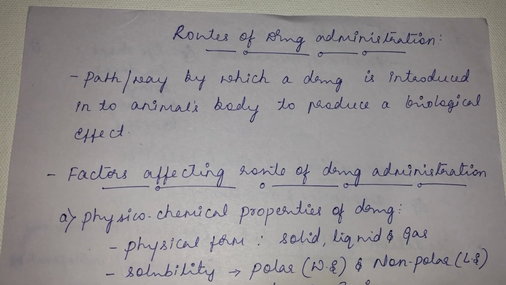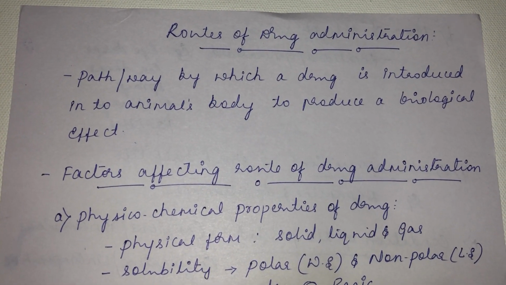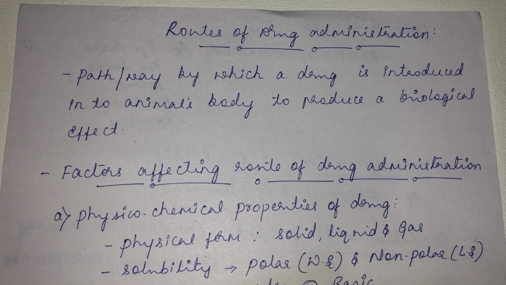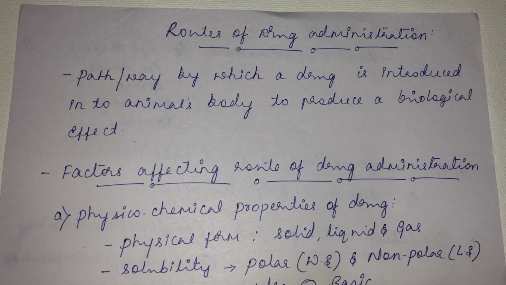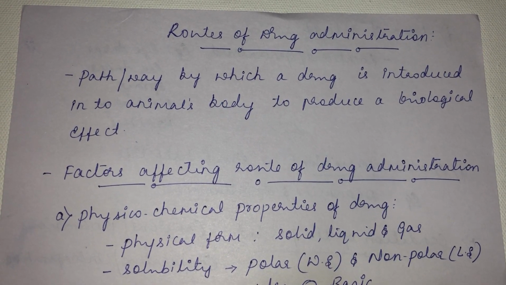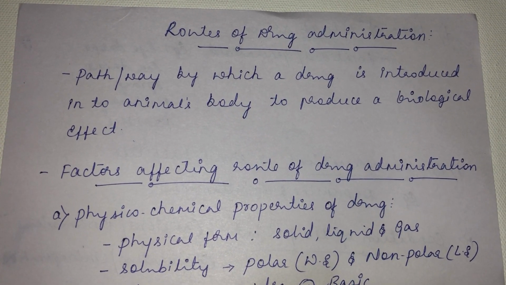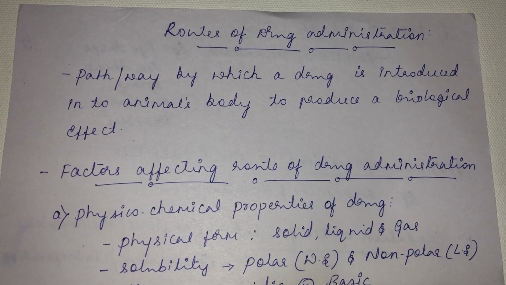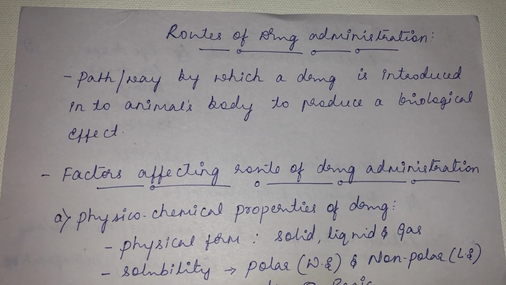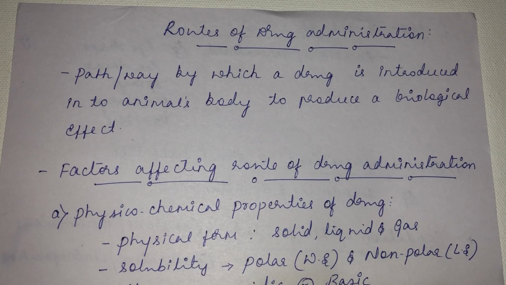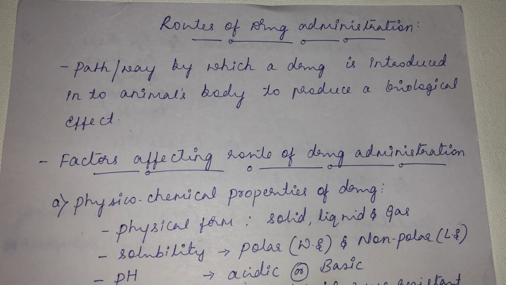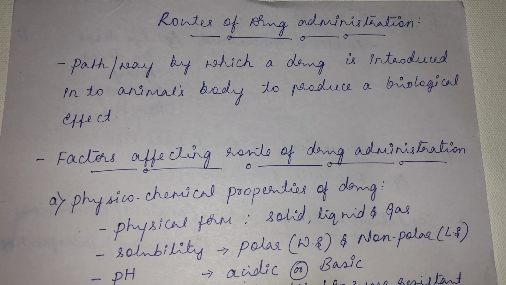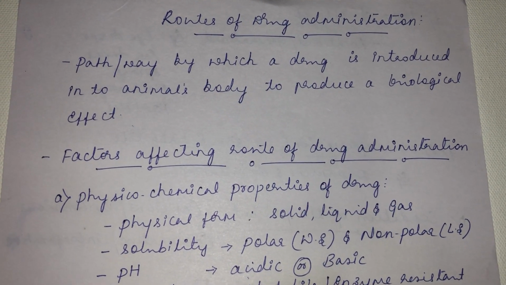So invariably, you cannot give a drug in any route of your choice. There are certain limitations and certain indications as to which route a drug has to be introduced into the body. So we shall see the different routes of drug administration. Before going to that, we shall see the factors which affect the route of drug administration. What are the different factors?